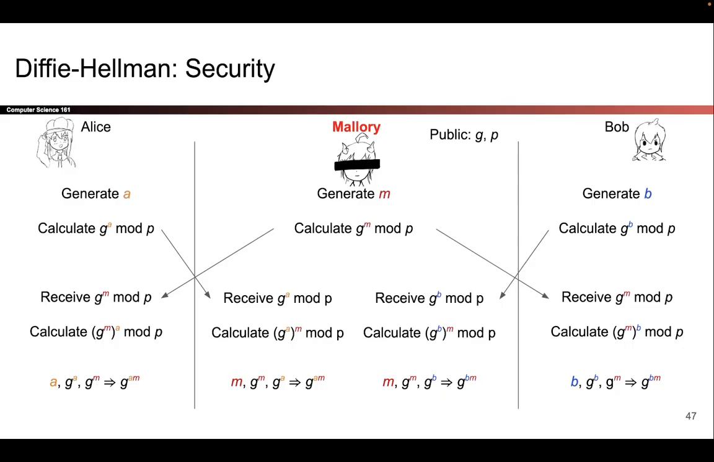And then when Bob sends a message, he will encrypt it with G to the BM mod P. Mallory can intercept it, decrypt it, read it all she wants, change it all she wants, and then when she's done, she can encrypt it with G to the AM mod P, send that tampered message to Alice, who will be none the wiser. So Mallory is now a full man in the middle. She has the power to read and modify the communications between Alice and Bob.